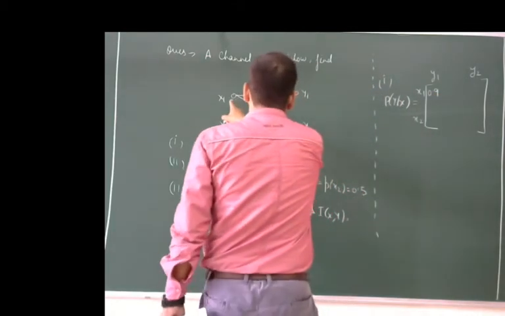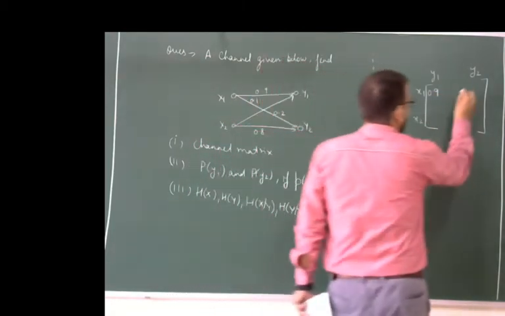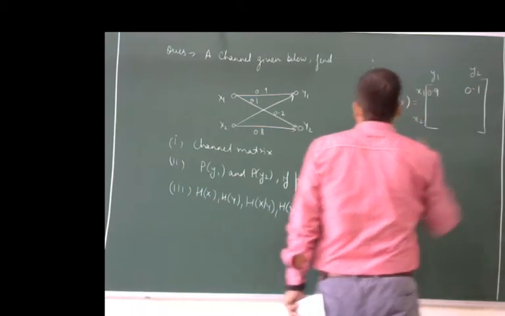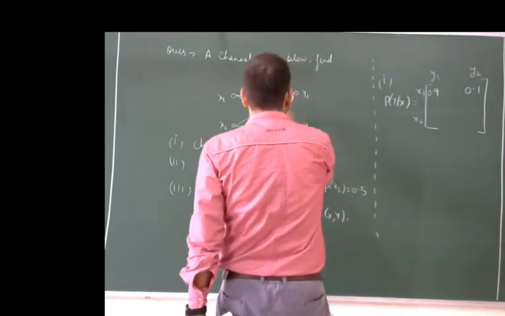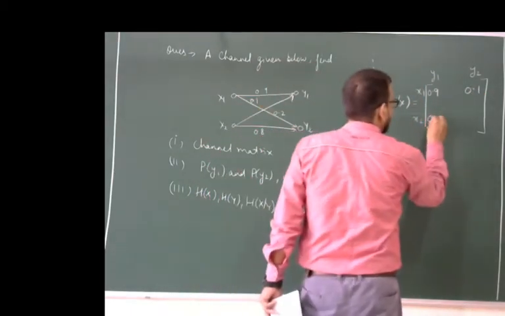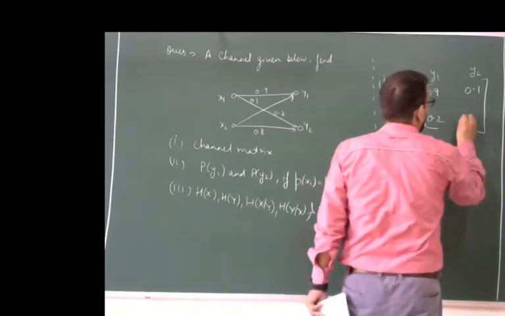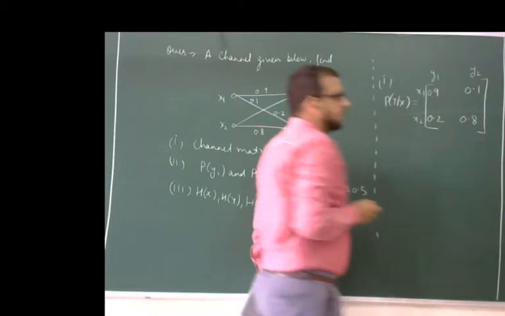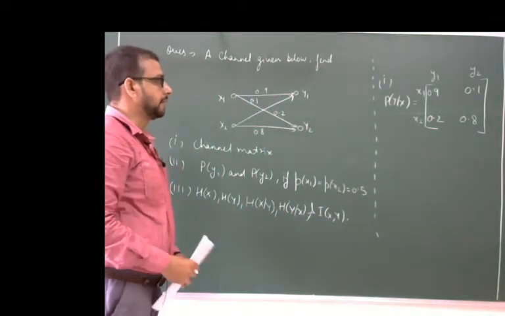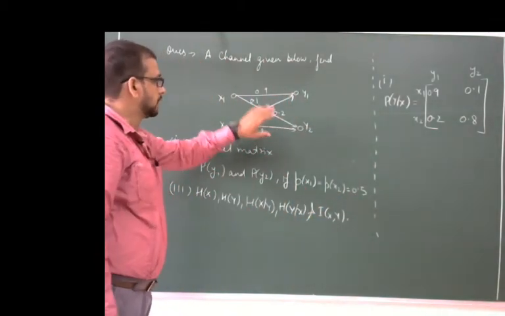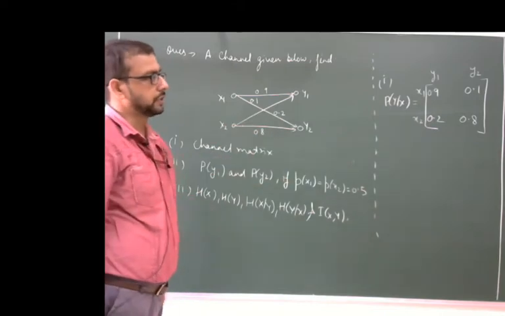Then from x1 to y2, that is 0.1. Now x2 to y1 is 0.2 and x2 to y2 is 0.8. This is the first part. Here we simply take the diagram of the channel and calculate the channel matrix.